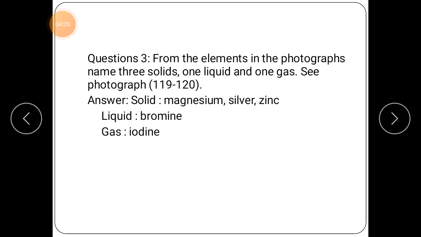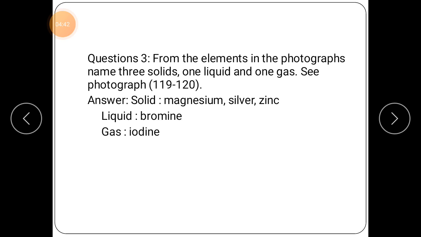Now question number 3. From the elements in the photograph, name 3 solids, 1 liquid and 1 gas. Students, if you see page number 119, I told you in your previous class that you can find so many chemicals. They have given the symbols and names also. Just read from page number 118 to 120, and you will find so many substances with their names and symbols.